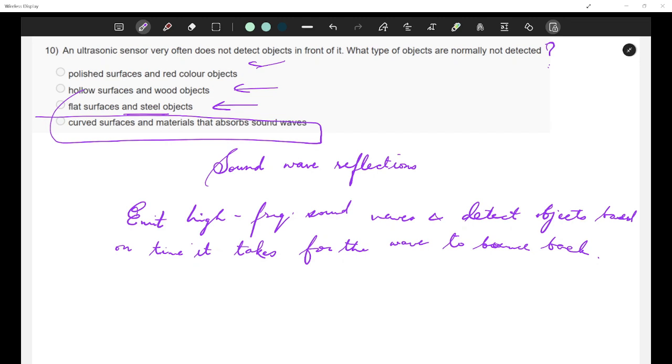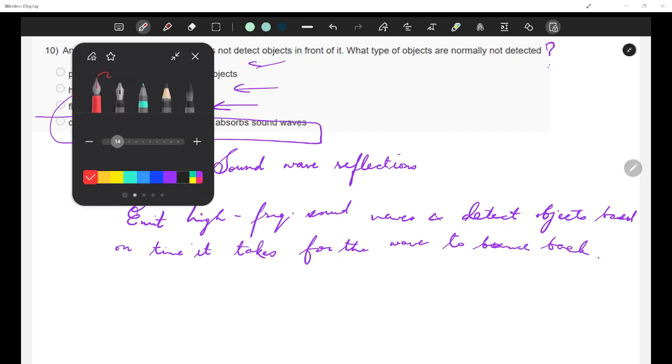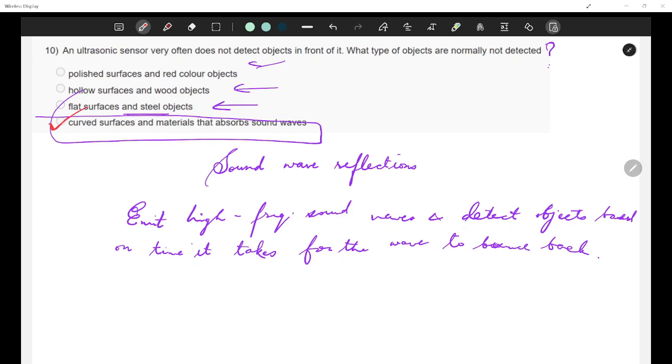Then, if there are some sound absorbing materials like foam, rubber, or soft fabrics, they can absorb sound waves, preventing them from reflecting back. So this also causes sensor to fail to detect the object. That is why this is the correct option. Okay. So yeah, ultrasonic sensors struggle with curved surfaces, which scatter sound waves, and materials that absorb sound, which prevents reflection.